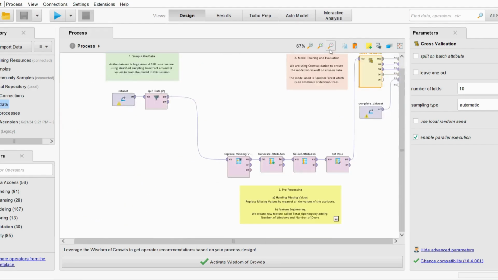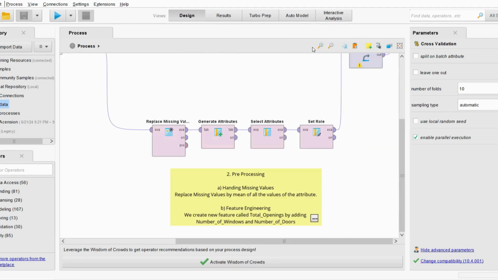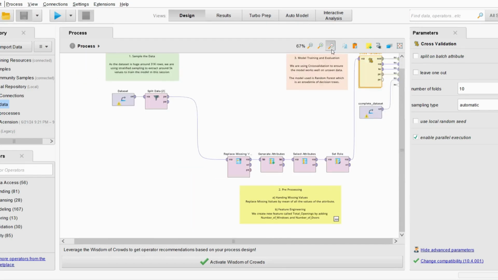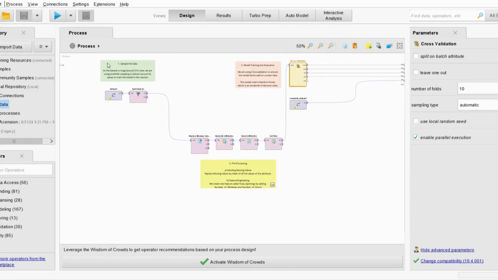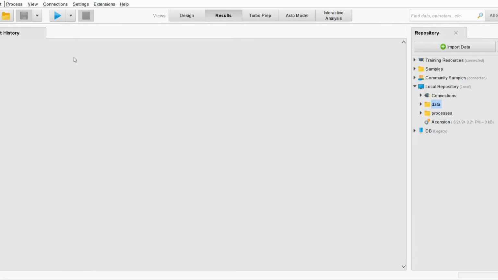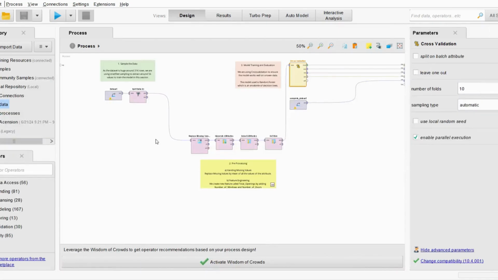We can see it in overview as well. So this is how it looks in the bigger picture. We are sampling the data. We're extracting only a good number of features for our model. Pre-processing is done here. And here we're doing the training and evaluation of the model. So coming to the results, let's look into some results that have already been generated.